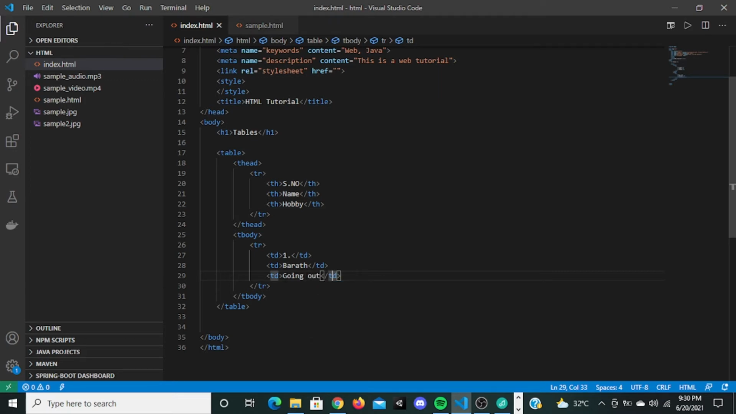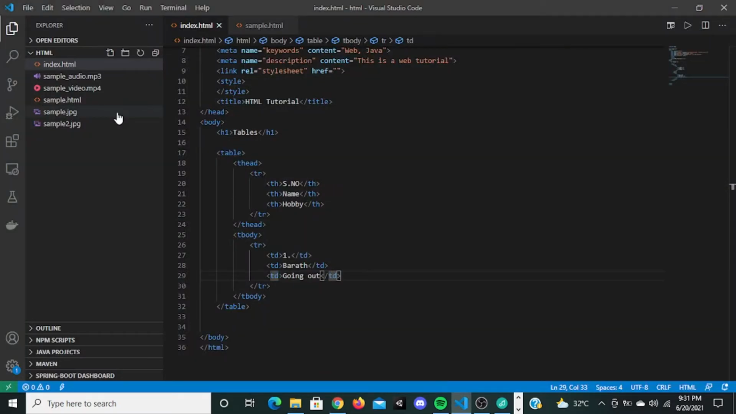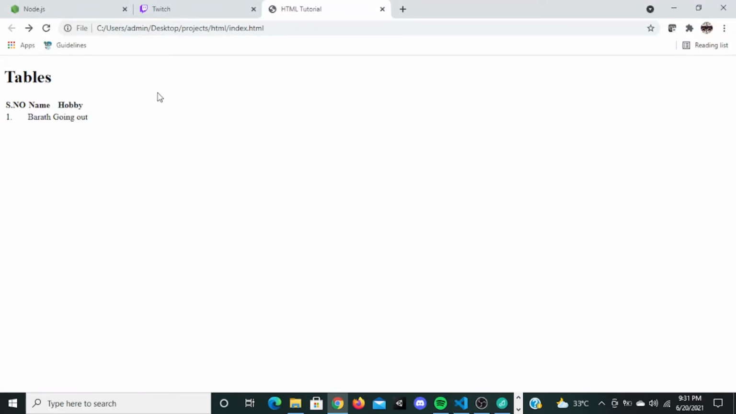Now if I save this, go here and refresh it, you can see SL number, name, hobby. This is how the table is displayed. To give a border to the table, there is a property called border inside table. You can give 1 or 2, it's your wish. Refresh this and the table is bordered.